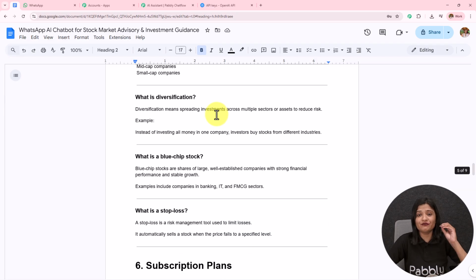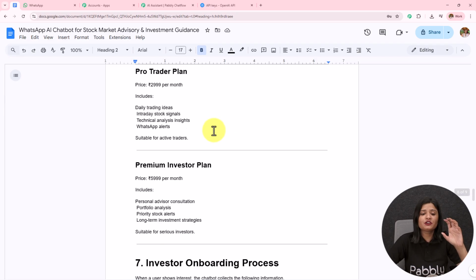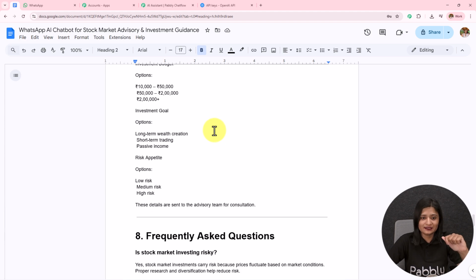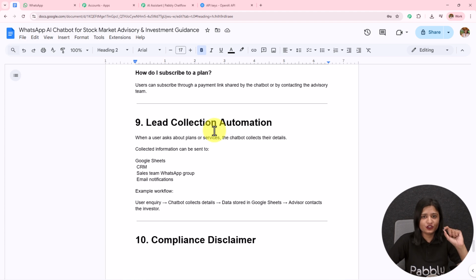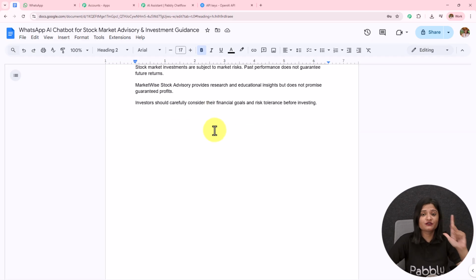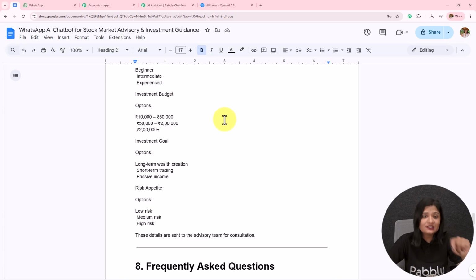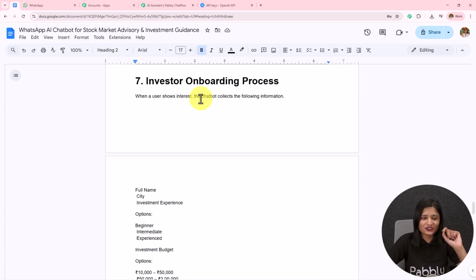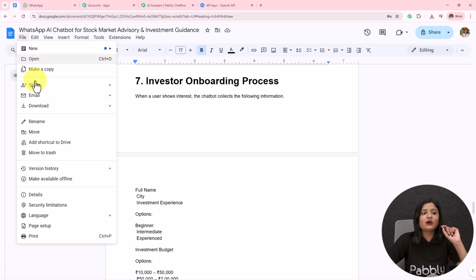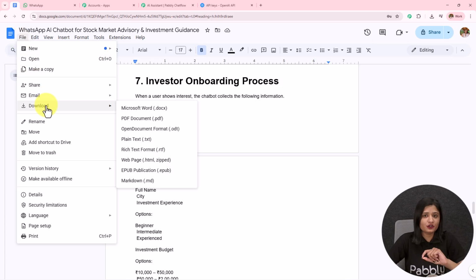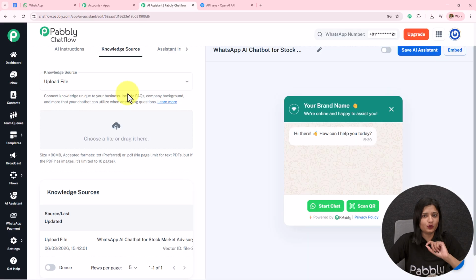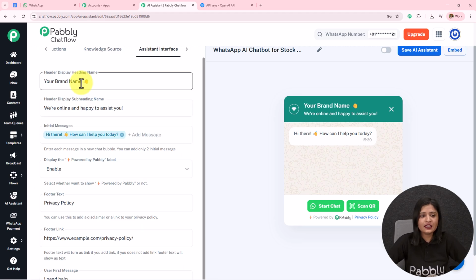I have provided a very detailed knowledge base with details of my company and the business. You have to create a detailed knowledge base providing all the details of your product, service or business, and based on the details which you provide here, your AI agent is going to reply to the users. After you create this, you have to download it in .txt or .pdf format, and then simply upload it. Now when this document has images, the PDF limit is up to 10 pages only. Moving on to the next part, which is this assistant interface. So we have the heading name.